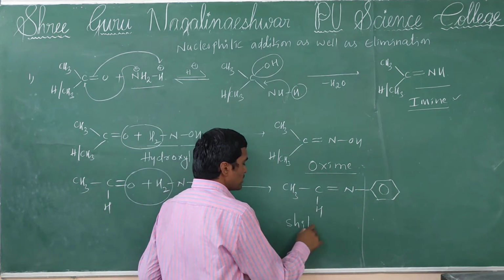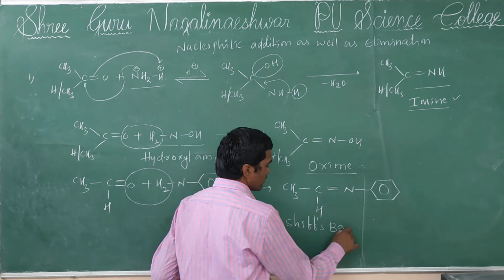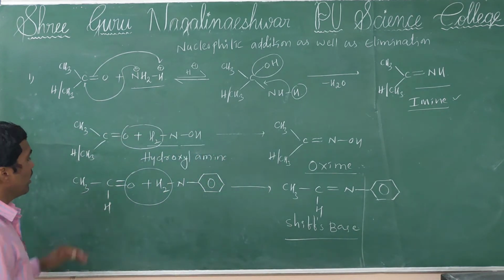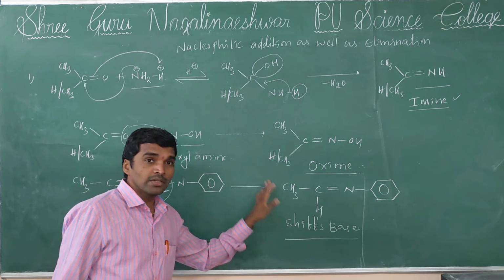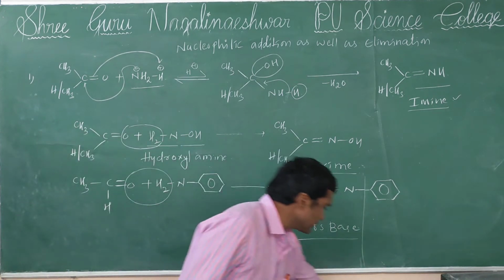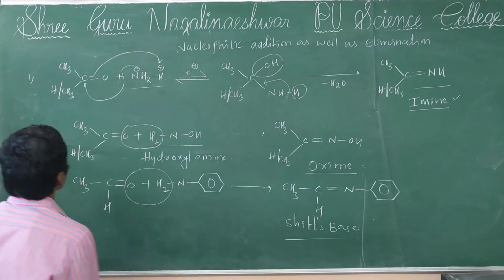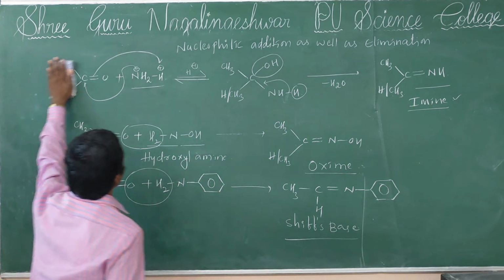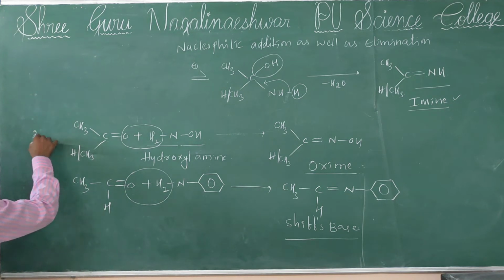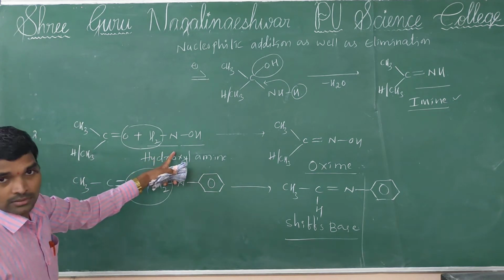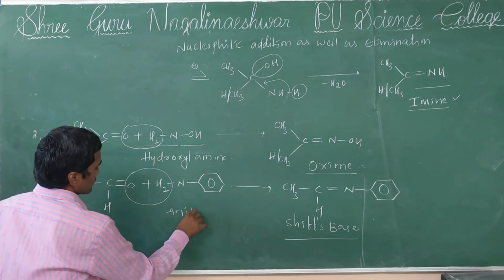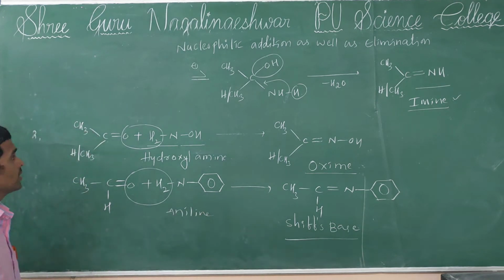This is said to be Schiff's base. Remember, aldehydes react with aniline, then formation of Schiff's base. Right. Here we have completed three reactions. One with ammonia, then another one hydroxylamine, another one aniline. These three reactions are completed.